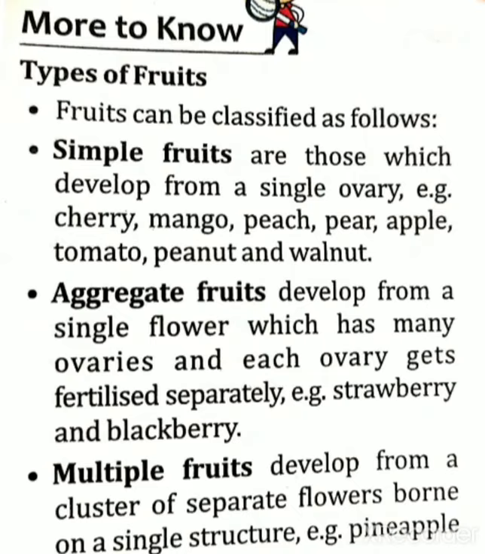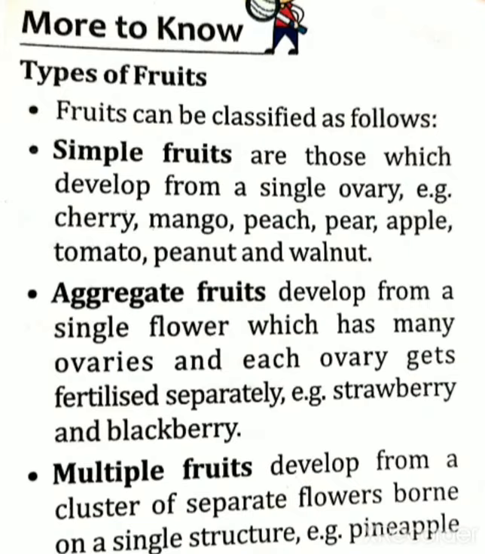Then aggregate fruits develop from a single flower which has many ovaries, and each ovary gets fertilized separately. For example, strawberry and blackberry. So remember, simple fruit means single ovary and aggregate fruit means many ovaries. Okay, then multiple fruits develop from a cluster of separate flowers borne on a single structure. Now tell me the difference between aggregate fruits and multiple fruits.